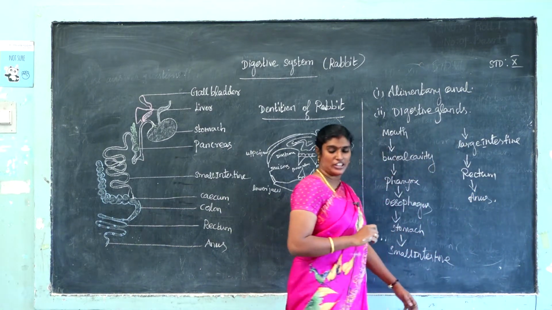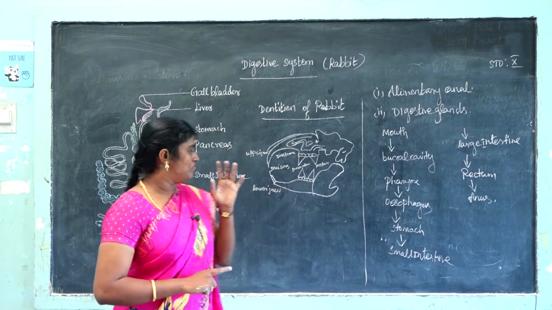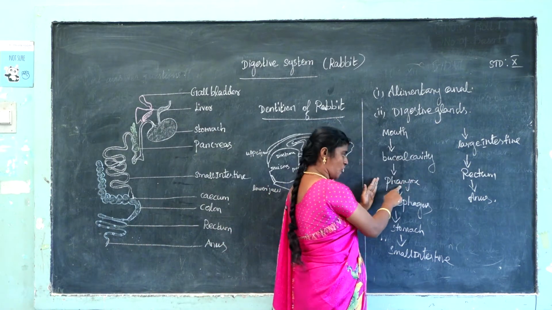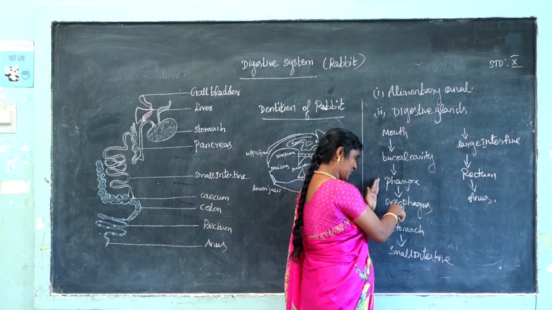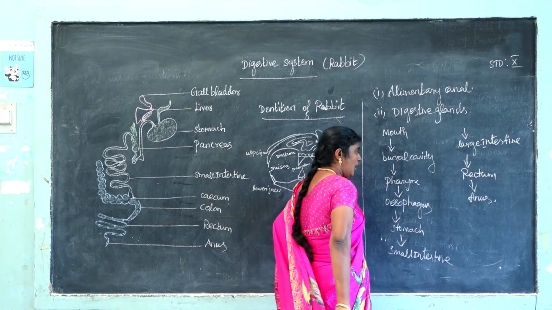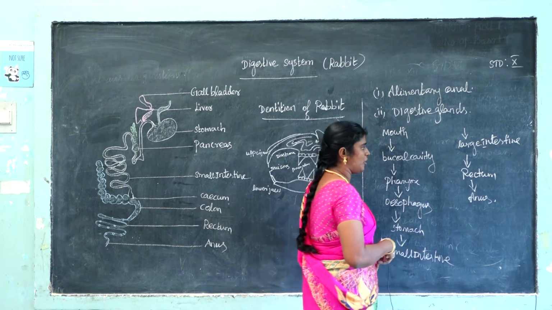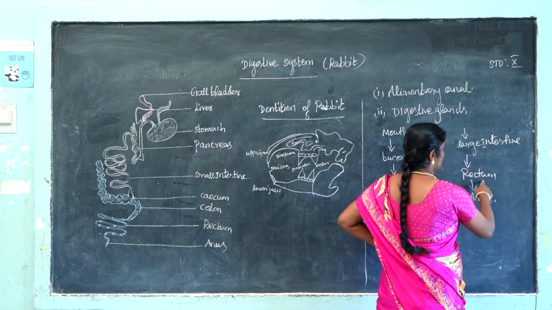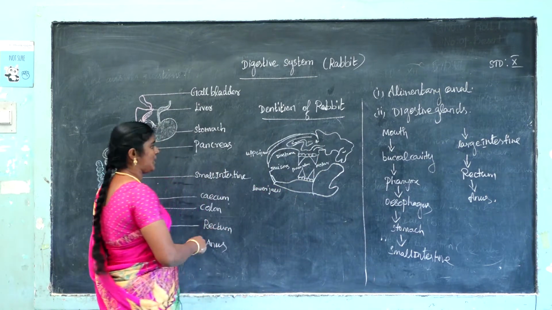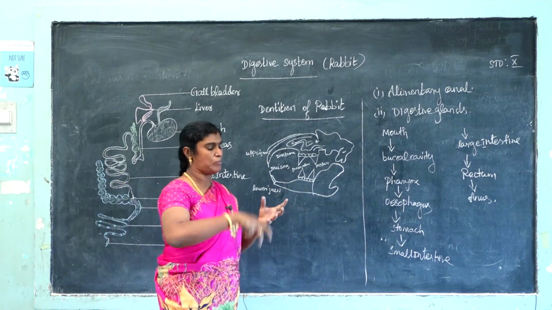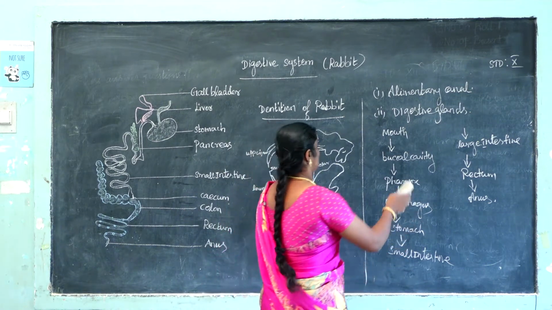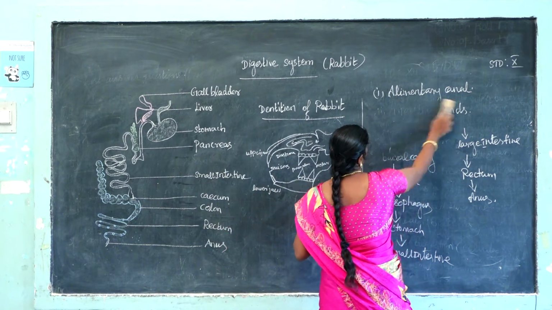So, what are the parts? The first one, mouth, buccal cavity leads to fornix, leads to esophagus, leads to stomach, leads to small intestine, next large intestine, next rectum, and the last excretory part, anus, is present. This is the first, what are the parts. Next we see the next part, the buccal cavity.